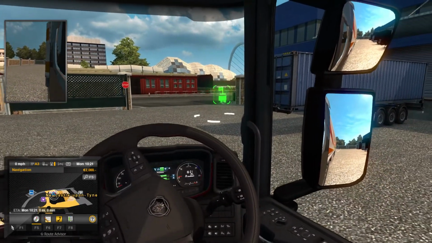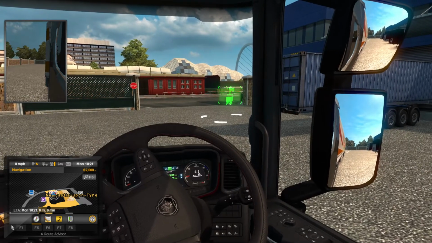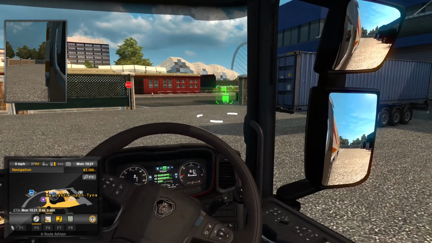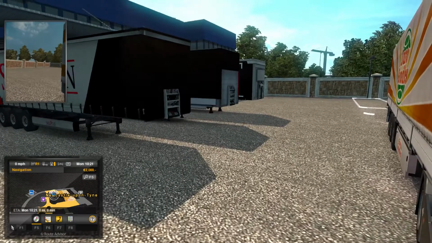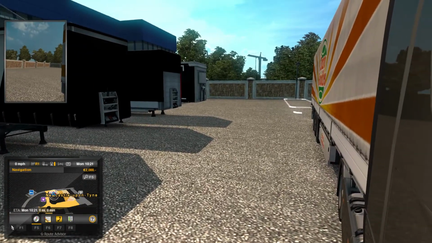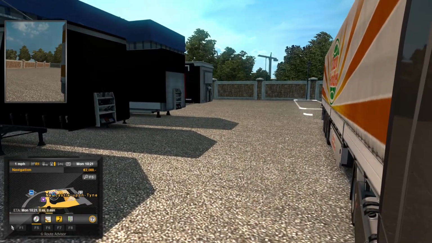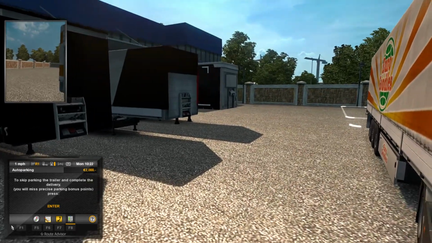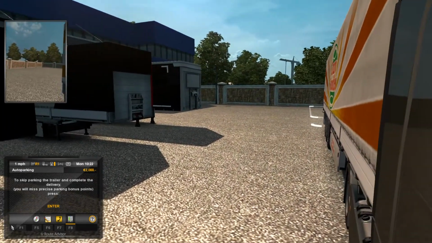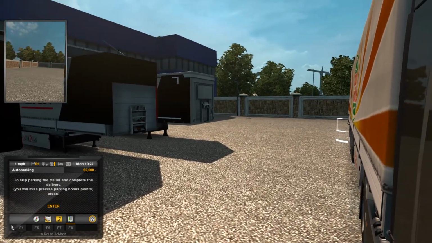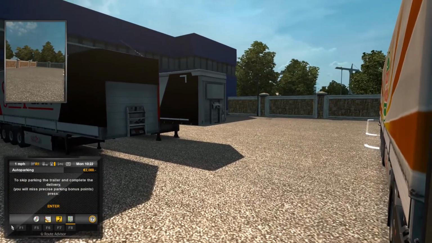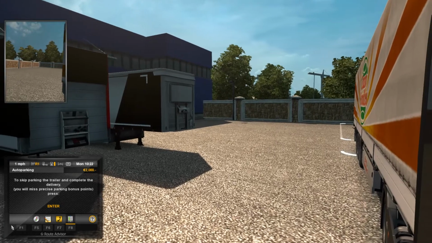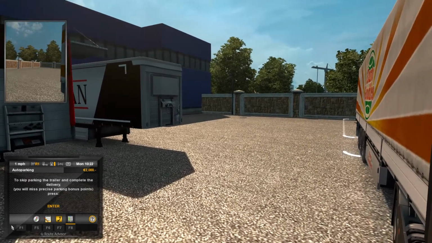Right, so we stop there, put full on the foot brake, select reverse, you can hear the reversing horn, and we can lean out the cab now, look back over our shoulder if we want, and see if we can park this trailer in that box. Let's see, it can be quite tricky. Let's see how we do. See if we can get it in there.